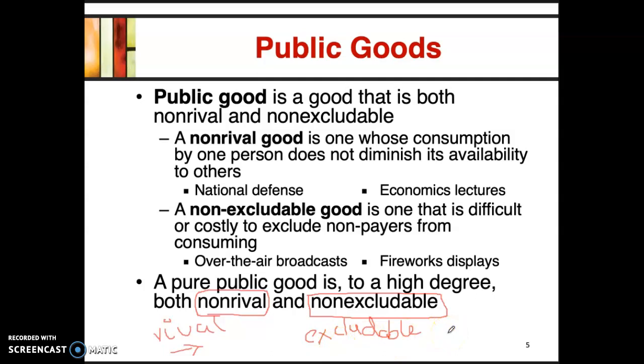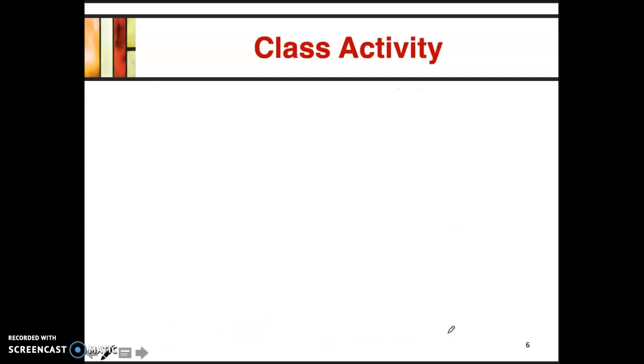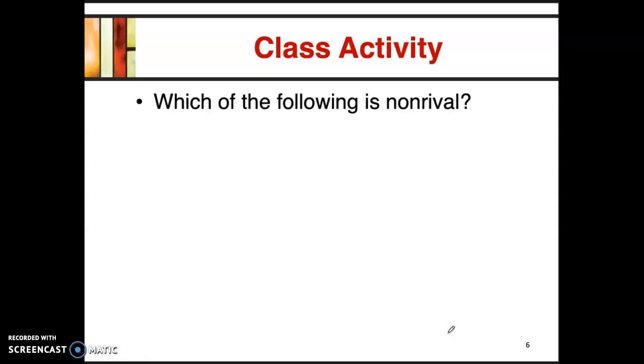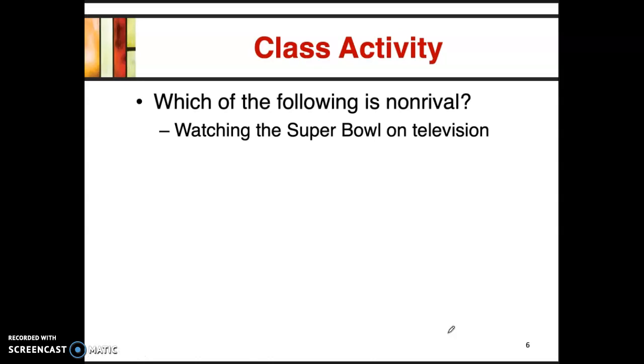So we're going to do a mini class activity. Sorry, I keep forgetting that we don't have class anymore. Well, technically we do have class, but it's just remote. We're just going to do an activity, and I want you guys to take a look at these and decipher whether the following is non-rival. Take a few moments and just look at this.